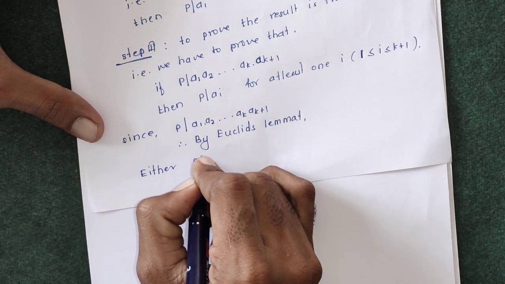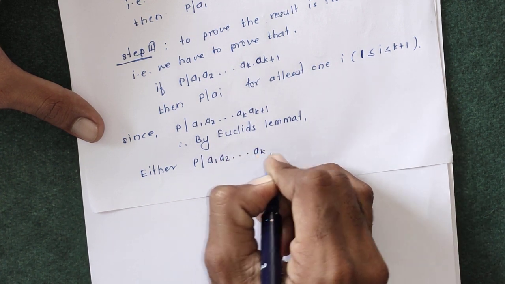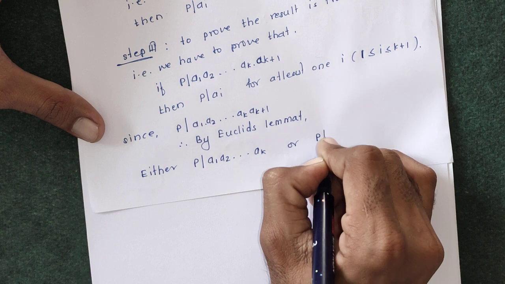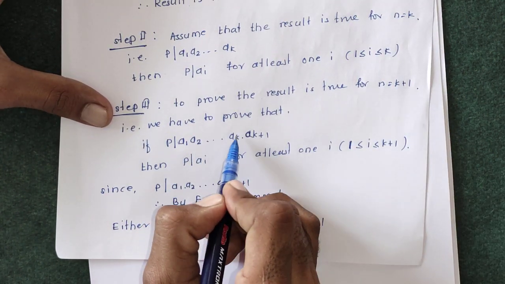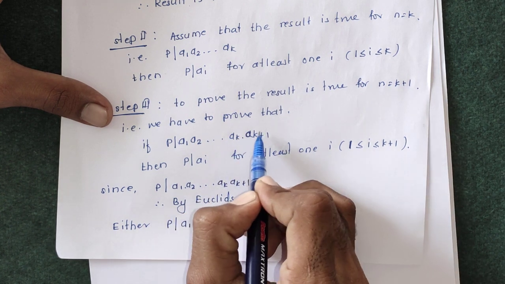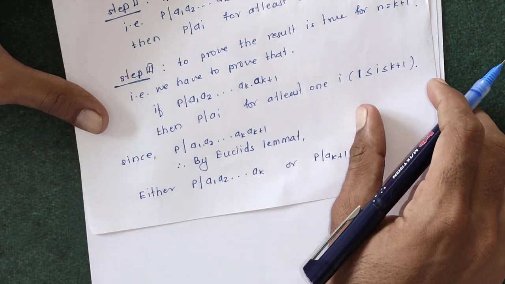Therefore by using Euclid's lemma, either p divides a1 a2 up to ak, or p divides a(k+1), that is, either p divides this multiplication or p divides this other number.